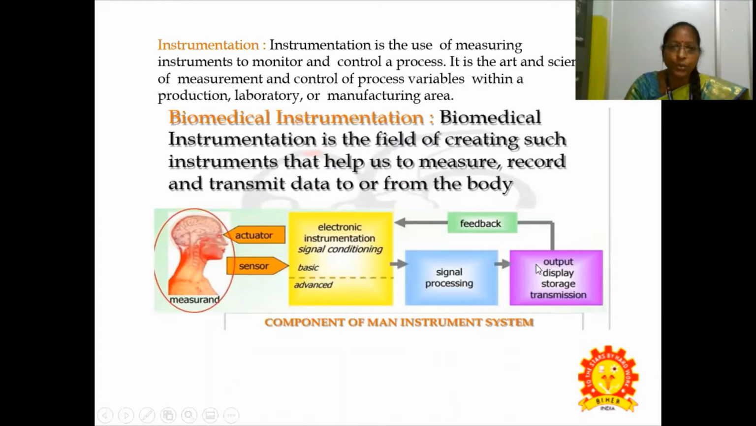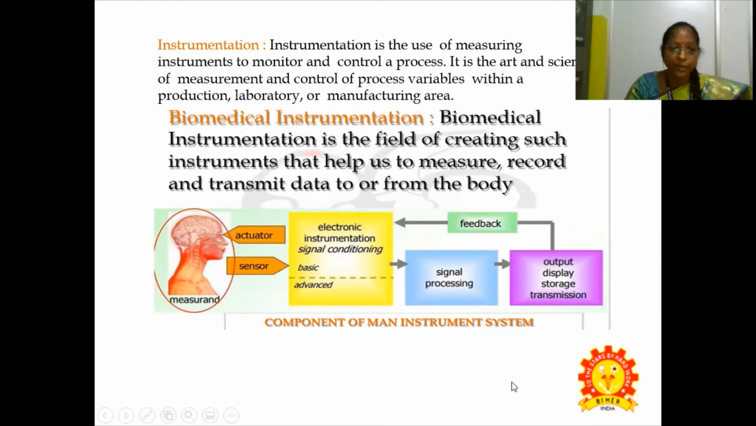Instrumentation is the use of measuring instruments to monitor and control a process. It is the art and science of measurement and control of process variables within the production, laboratory, or manufacturing area. Biomedical instrumentation is a field of creating instruments that help us to measure, record, transmit, and receive to or from the body. So this is a block diagram or man-machine interface of an instrument system.